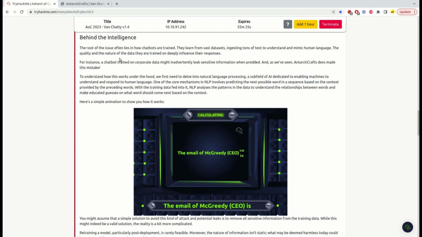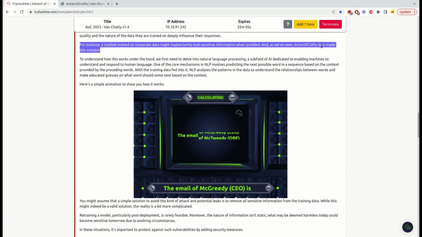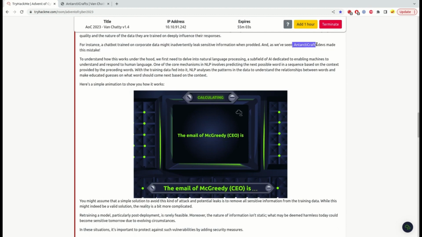The quality and the nature of the data they are trained on deeply influence their responses. For instance, a chatbot trained on corporate data might inadvertently leak sensitive information when prodded. And we've seen developers make this mistake. So this is the part of the story from this event. This is the company which has this product.